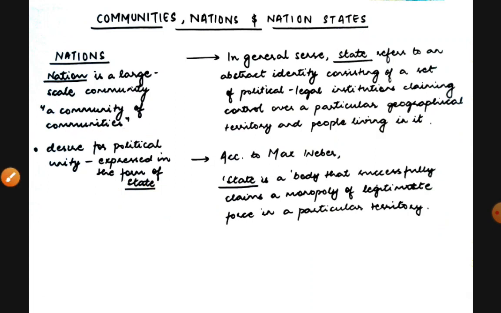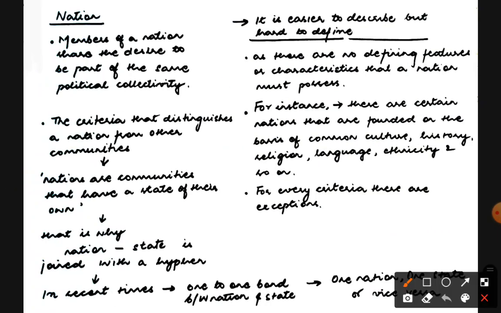So let's go further. Next we'll try to understand what a nation means. We already studied that it is a community of communities, right? So members of a nation, they share a desire to be part of some political collectivity, the same political collectivity. So they want to be collectively involved in a particular political action.